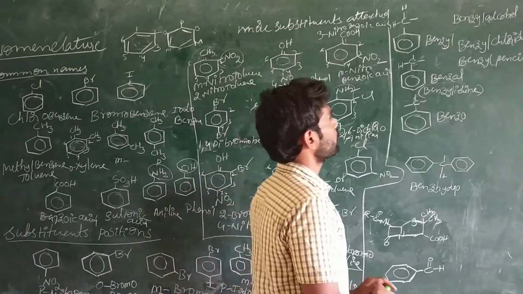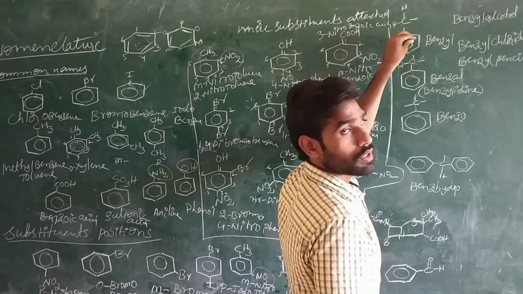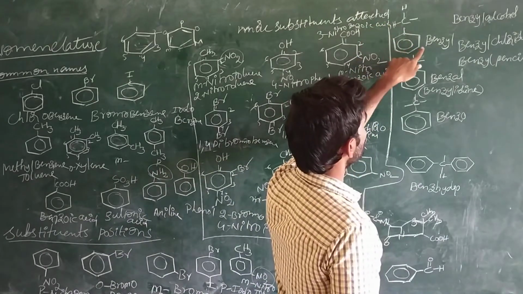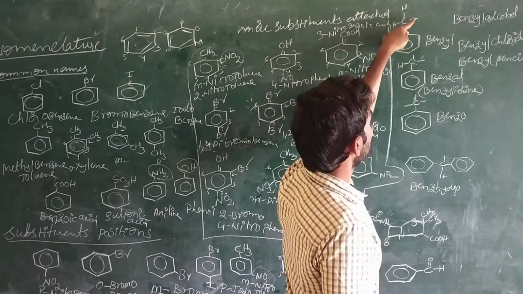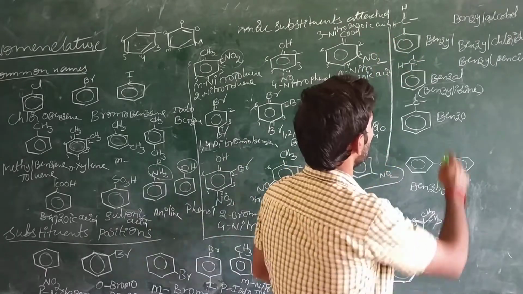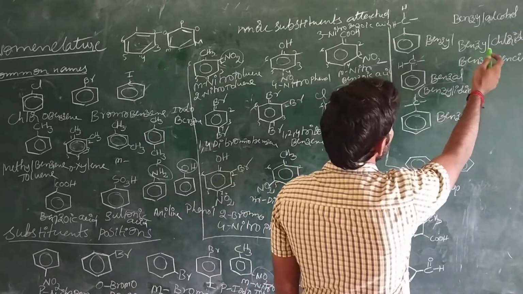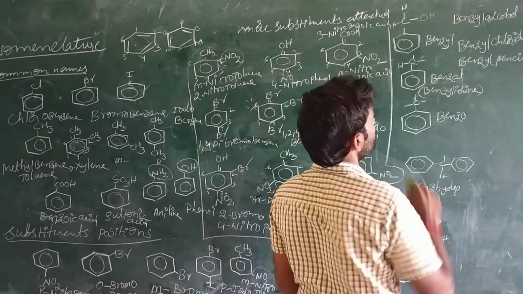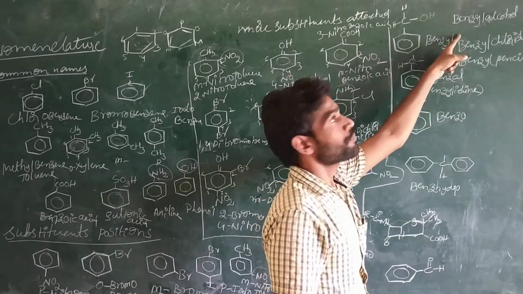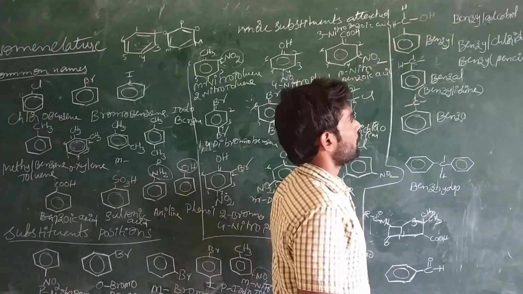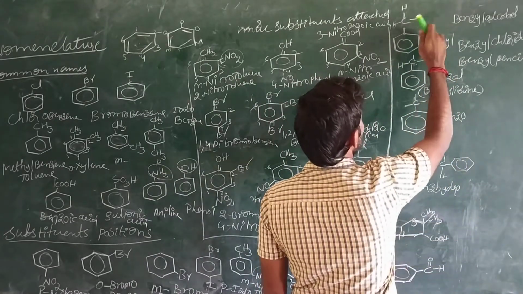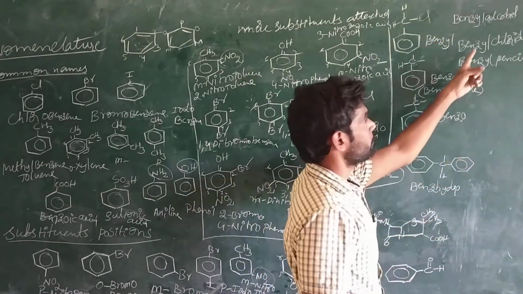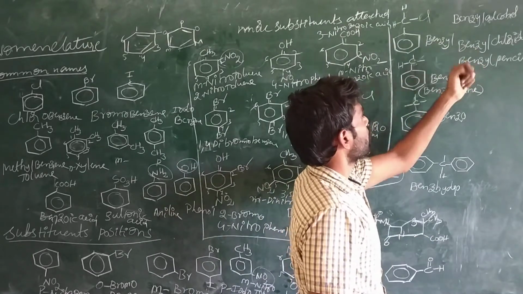And next one, we have some more compounds related to benzene. The name of this functional group is benzyl functional group. For example, if this one is benzyl, right? If you place an OH group, that is benzyl alcohol. Otherwise, if you place chlorine, benzyl chloride. This one is benzyl chloride.